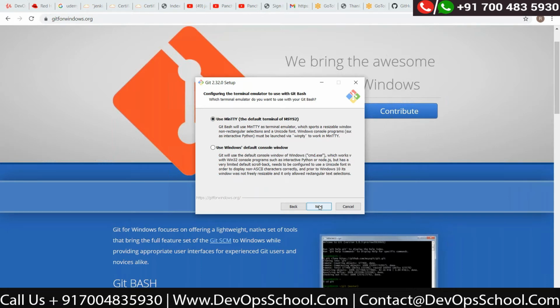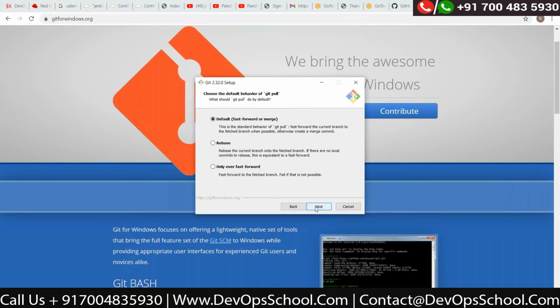Use MinTTY default. Use Windows default icon. Next. What should Git pull do by default? This is standard.